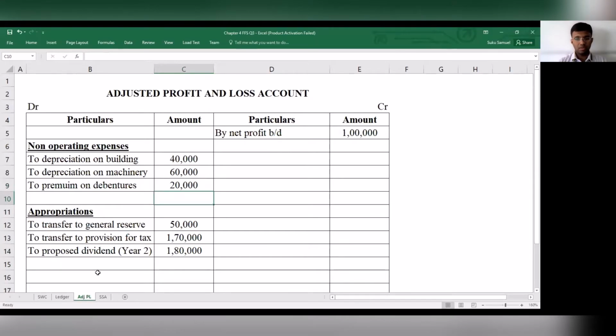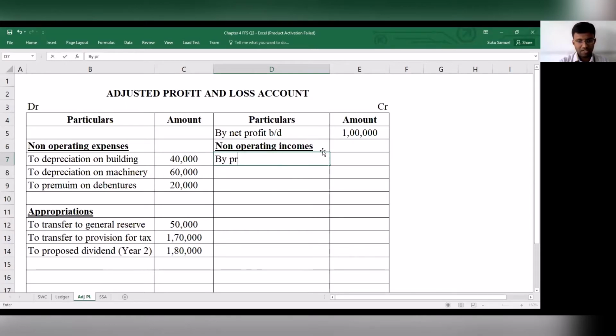Okay, so which is 20,000. That has also been considered. Now, do we have anything else? We have non-operating income. Now, what are the non-operating incomes that we have?